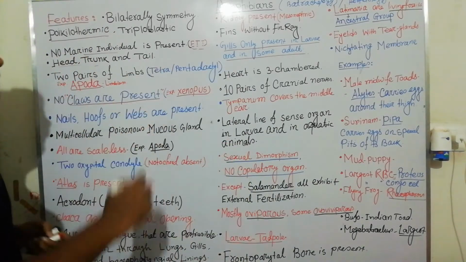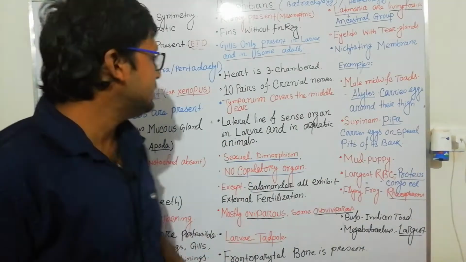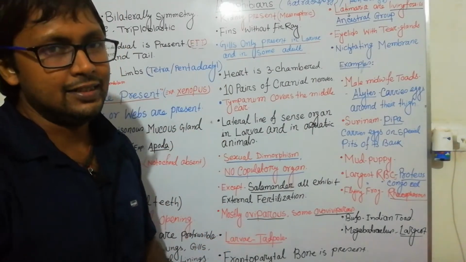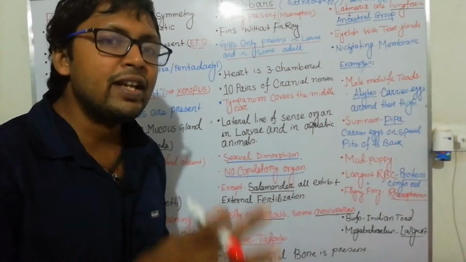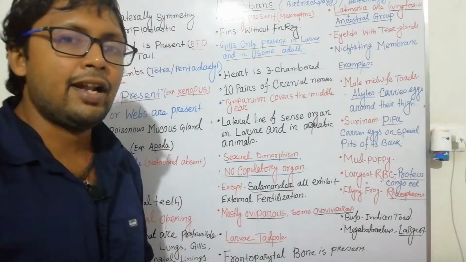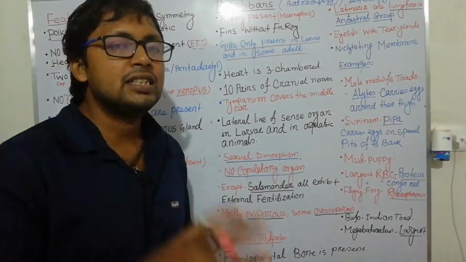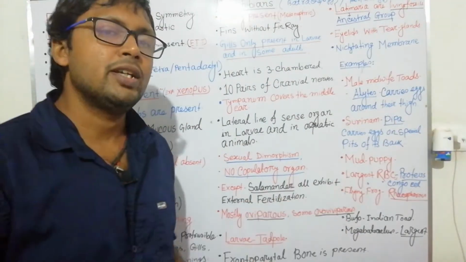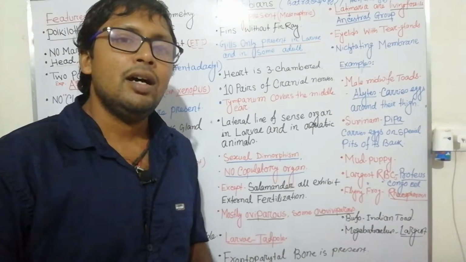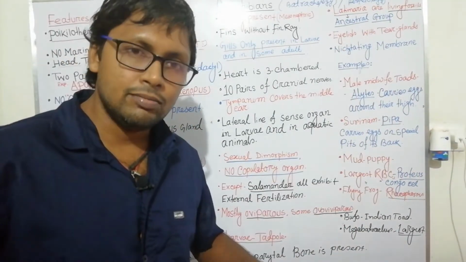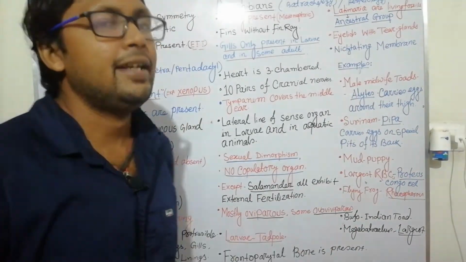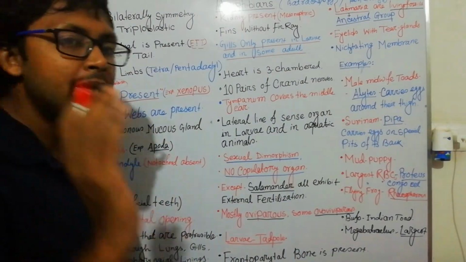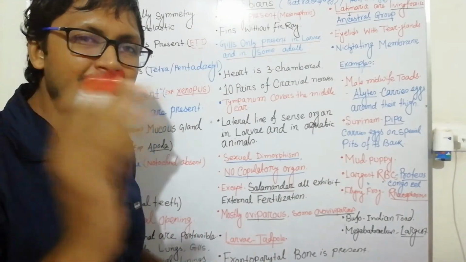However, two pairs of limbs are there, so they are named tetrapods. They have tetradactyl or pentadactyl limbs, that is, four fingers is called tetradactyly and five fingers is pentadactyly. In toads, the forelimbs are tetradactyl, while the posterior legs are pentadactyl. So this is one most important exception. Some limbless members are also present in amphibians.